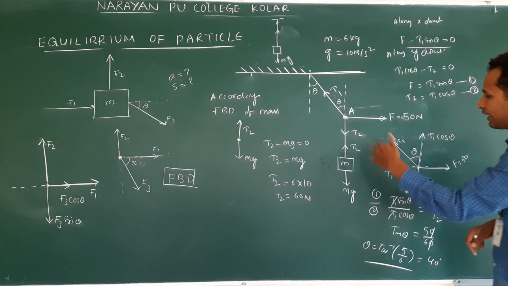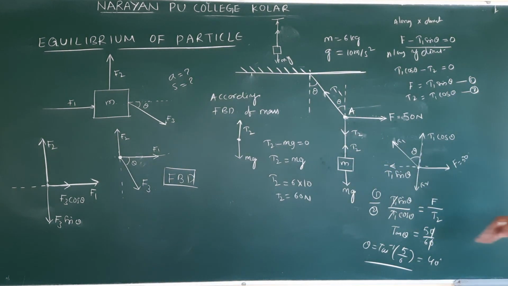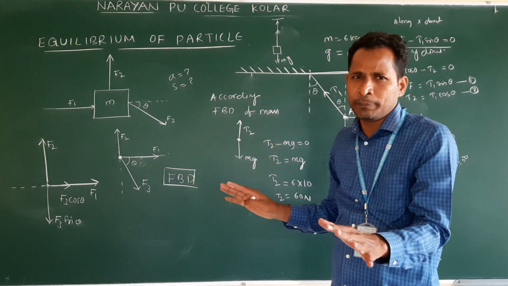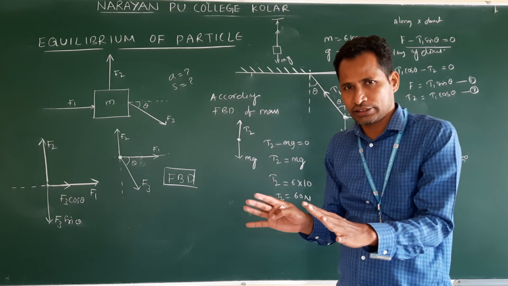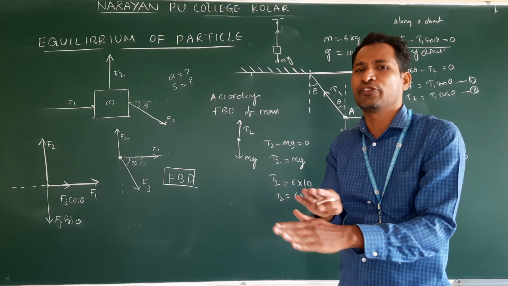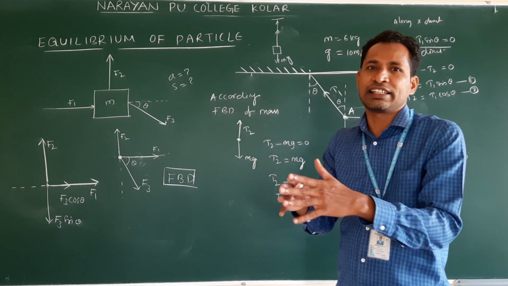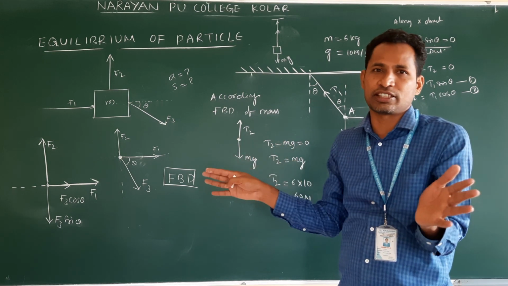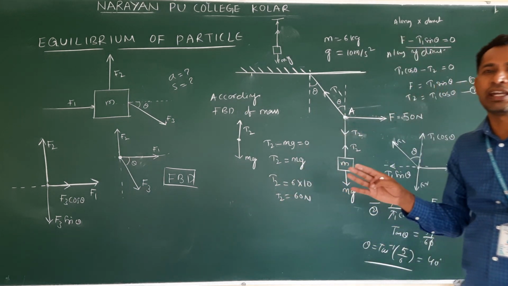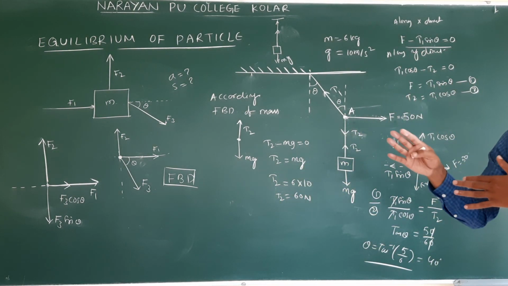Right? So now I have drawn the free body diagram. We got the angle. All the forces, we make into x and y direction. However many forces act, that's no problem. All the forces which are not acting along x and y direction, we resolve into x direction and y direction.